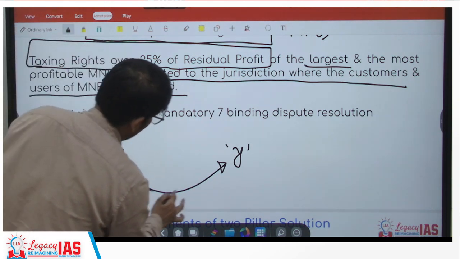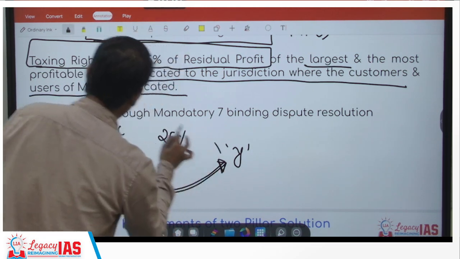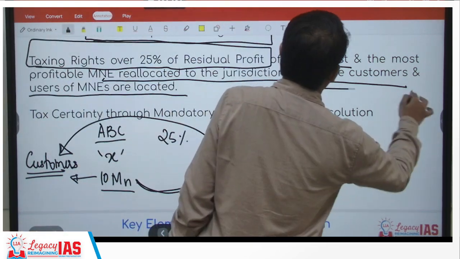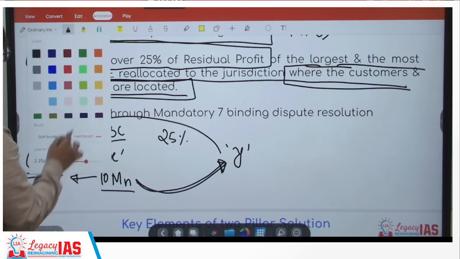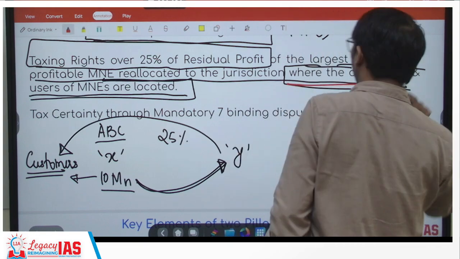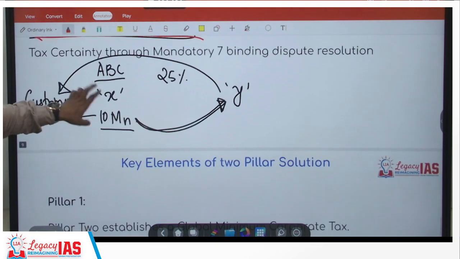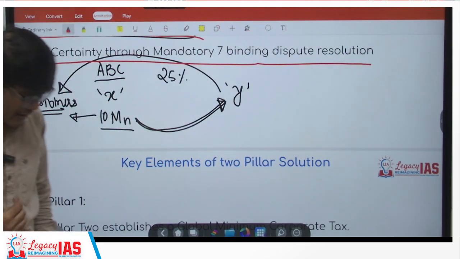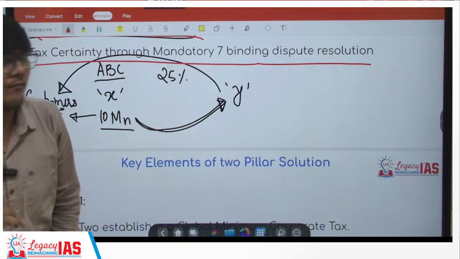So even if they shift the profit, 25% of the taxes on profit is reallocated to this country. Reallocation, boss, take it back, reallocated, right, to the jurisdiction where the customers and users of MNCs are located. Where the customers, very important, where the customers and the users of MNEs are located. Okay. Plus, it also talks about tax certainty through mandatory binding dispute resolution. Tax certainty as in whatever disputes are there, resolve them and make it binding. Okay? Make it binding.